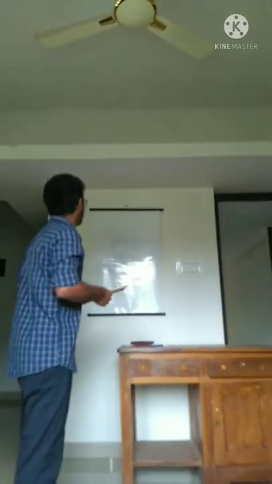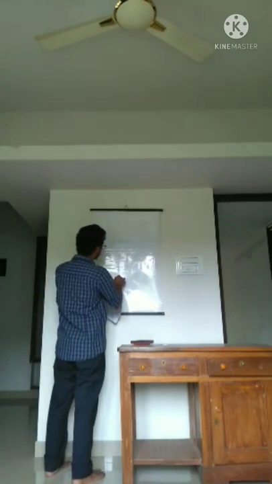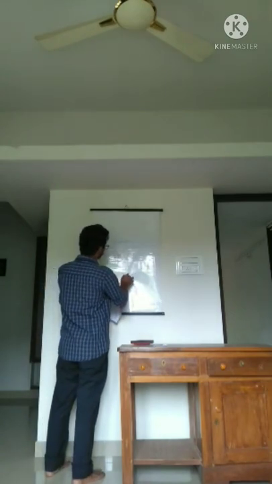Can you tell me any examples for imperative sentences? Yes. Shut the door. Please come. Such sentences are called imperative sentences. This is the fourth and last type of sentence, imperative sentences.